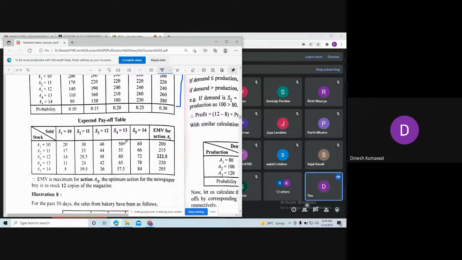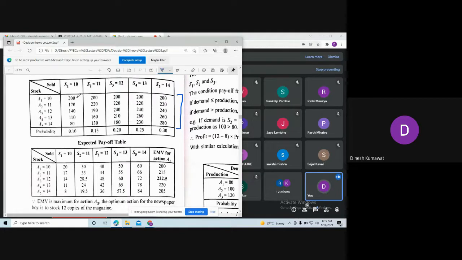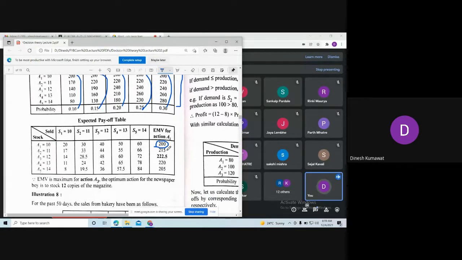Then you just multiply this value with the corresponding probability, this value with this probability. After doing this multiplication you add all of them to obtain this amount. After getting all the values for this last column, as you can see we are having a profit. So among this last column, which value are we going to select, maximum or minimum?